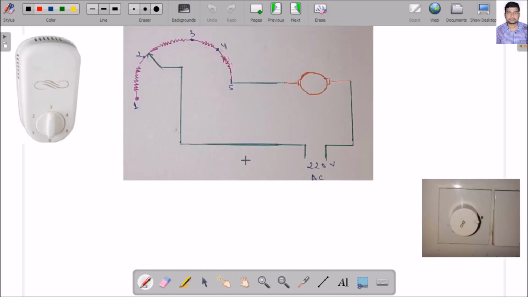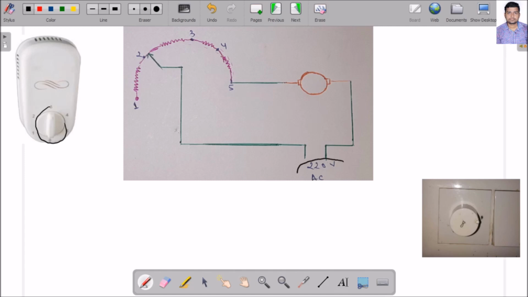Let us take a simple example of our regular fan which is used in our house. How are we controlling the speed? By using this regulator only we are controlling the speed. But inside it, what is there? Suppose this is my fan and this is the regulator. Inside the regulator only a resistor is there. By changing the resistor position only, I am controlling the speed.